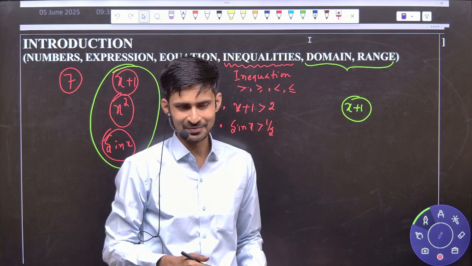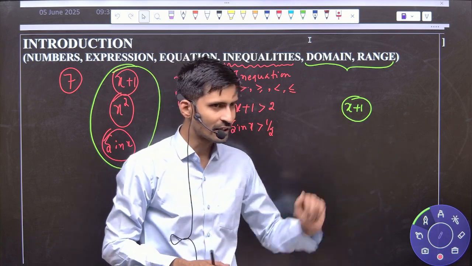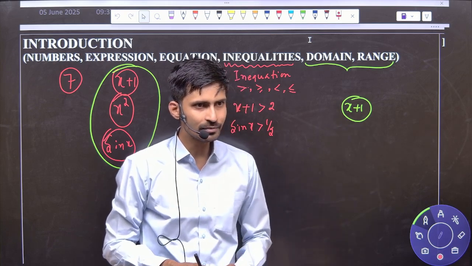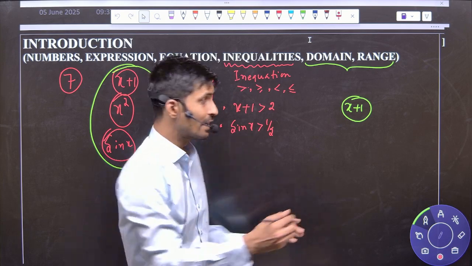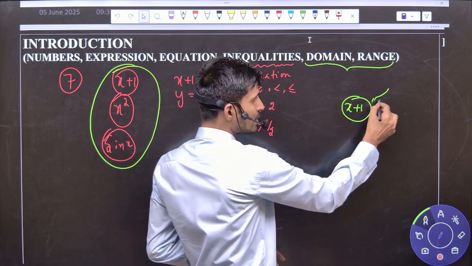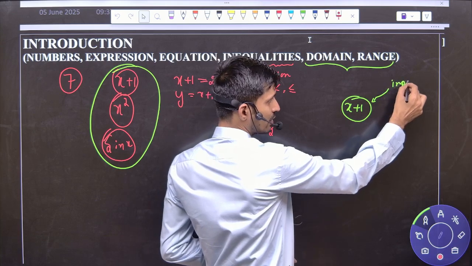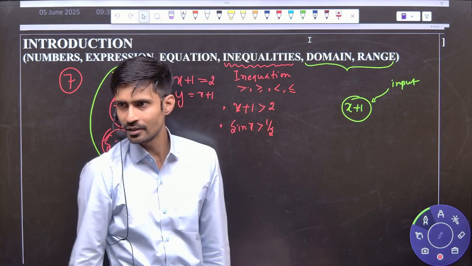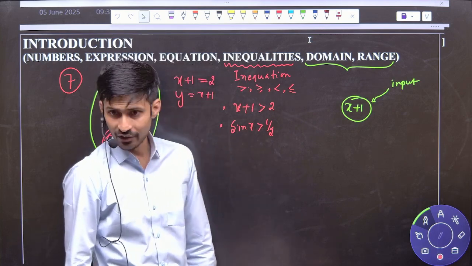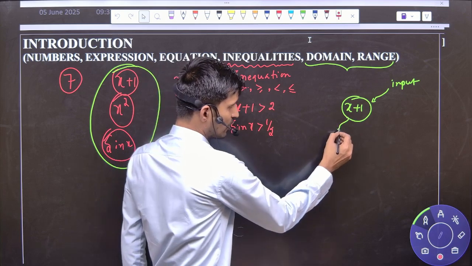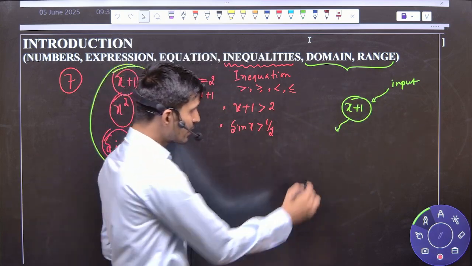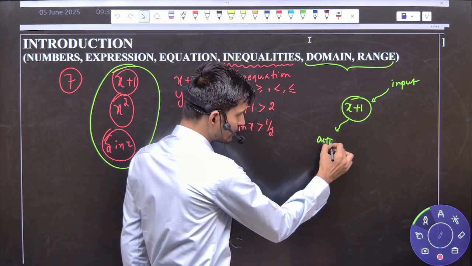Yes. When I put x as 1, what will it become? When I put x as 0.5, what will it become? It means if we give some input to this expression, then it becomes a fixed number. Yes or no? Also you can say that when we give some input to that expression, it gives some output.